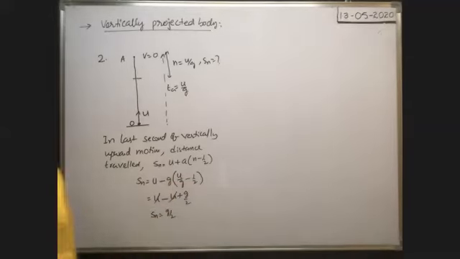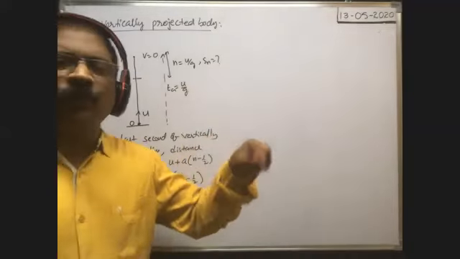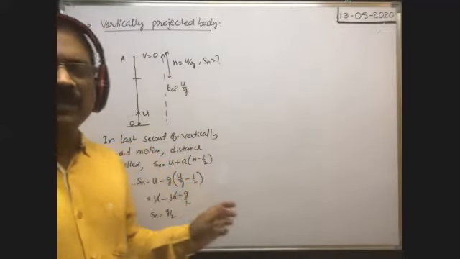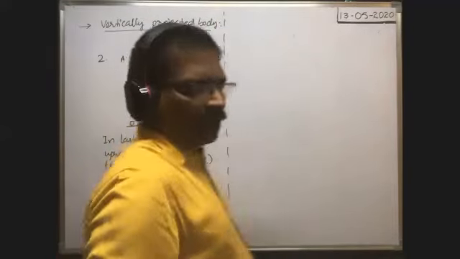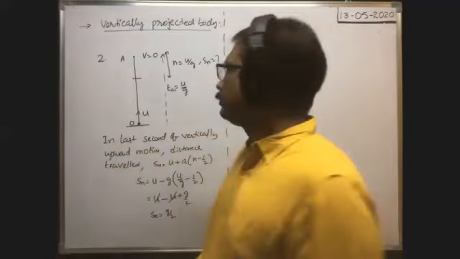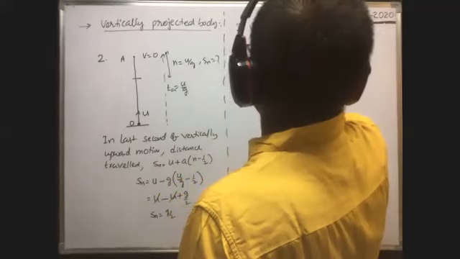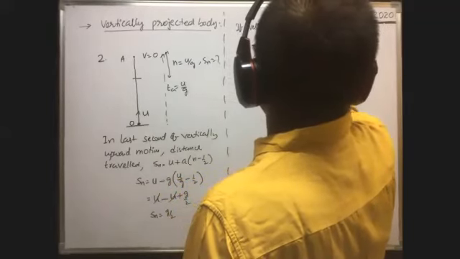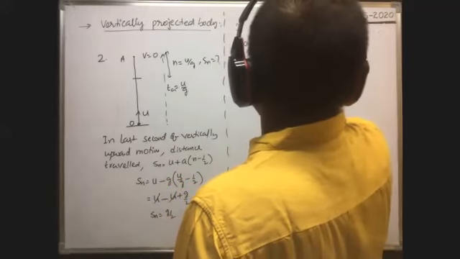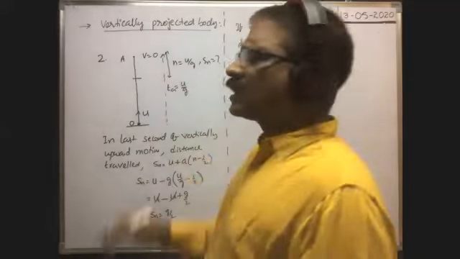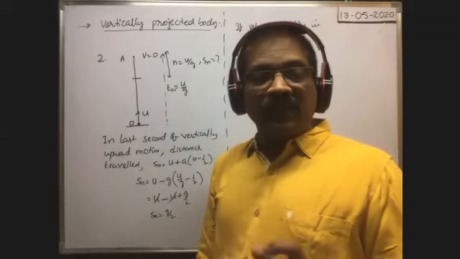That means when the body is thrown vertically upwards, in the last second before it reaches the highest point, the distance traveled is equal to g by 2. Suppose the velocity of projection is doubled, that means it becomes 2u. Then what is the distance traveled by the body in the last second before it reaches the maximum height?